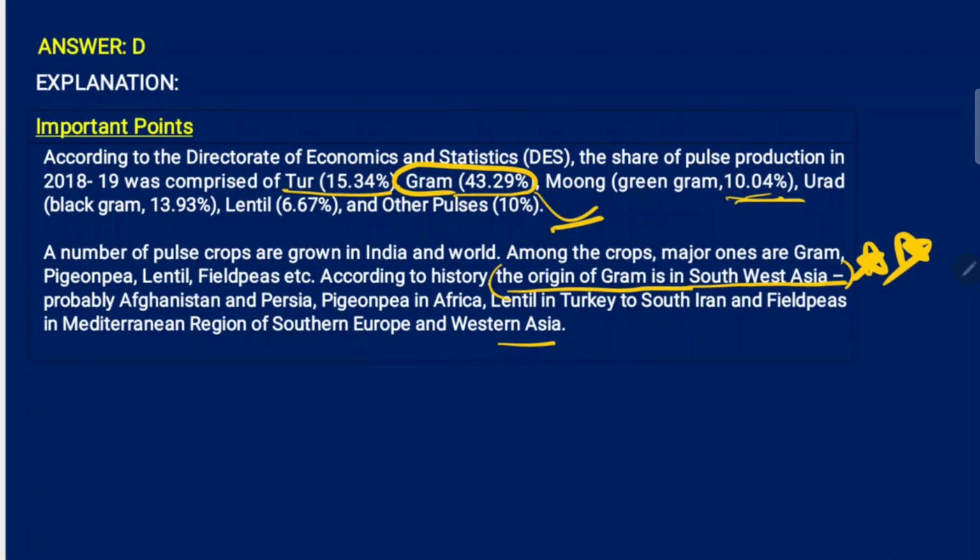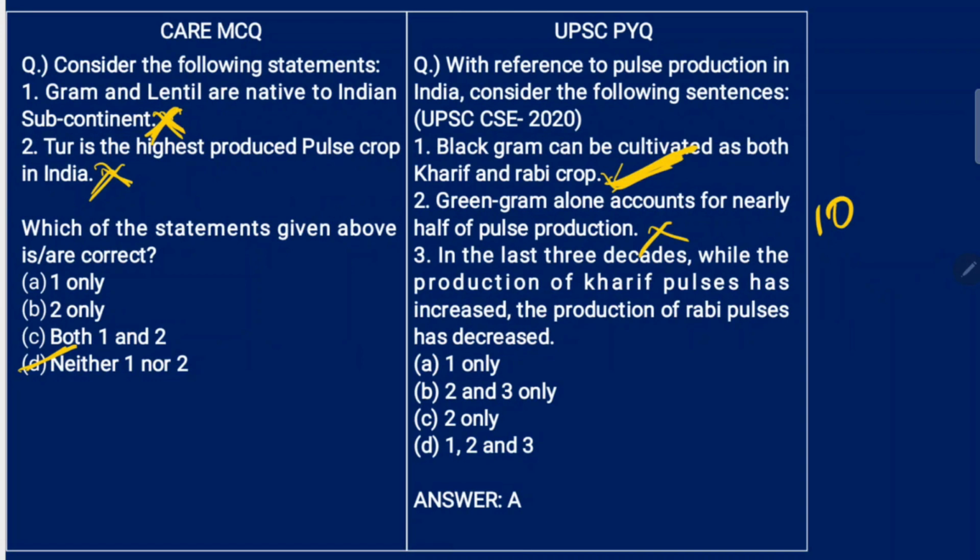Yeah, it's merely 10%. So first is correct, second one is wrong. Second, when you know second is wrong, that's it, you got the answer, right? So whatever you know very confidently, it'll help you in prelims actually.